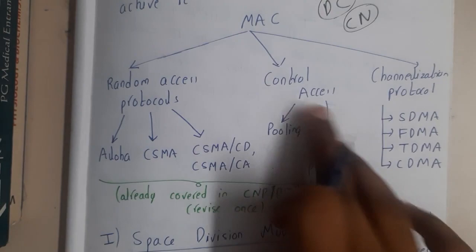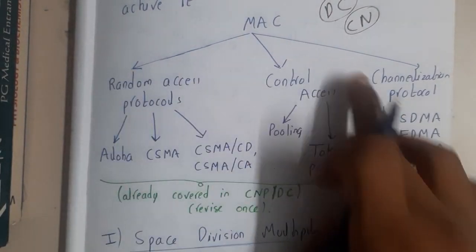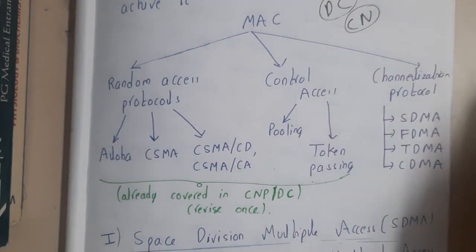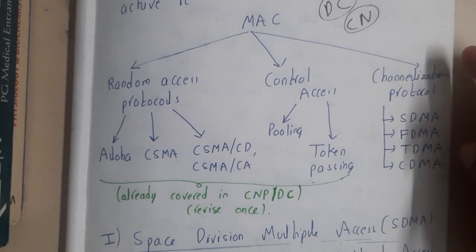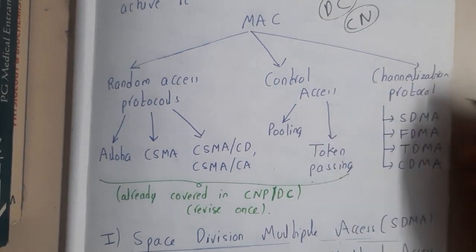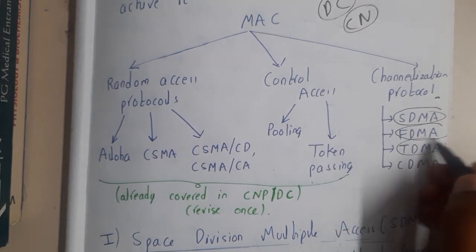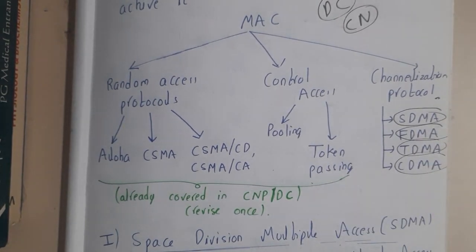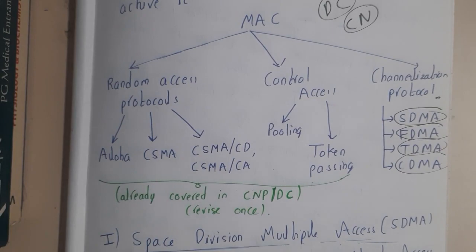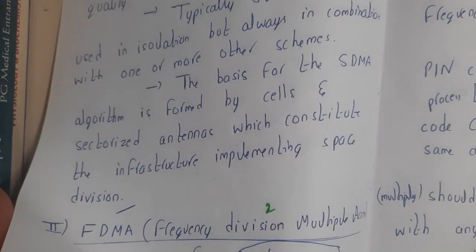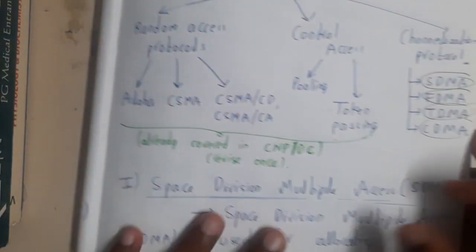These are all the possible methods that can be used, and the popular methods in mobile computing are the channelization protocols, that is SDMA, FDMA, TDMA and CDMA. In this lecture we'll be discussing space division multiple access. We will also discuss frequency division, so we'll be discussing two of these division schemes.